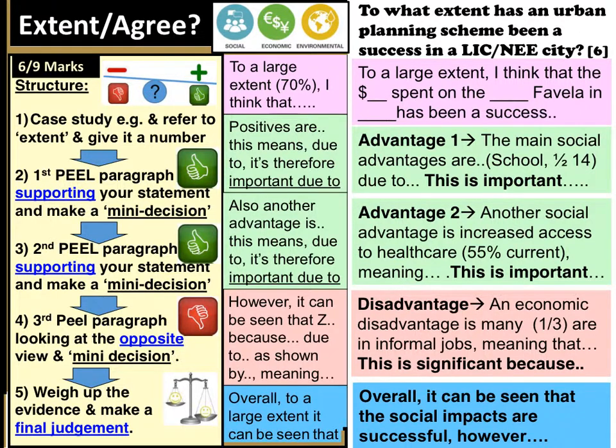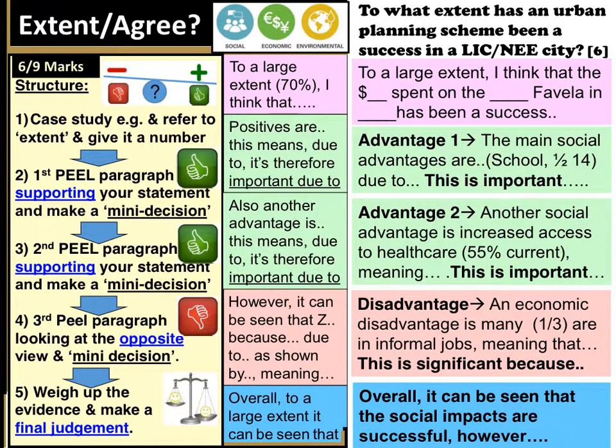The opposite side of this is your third paragraph, or your fourth paragraph. It's going to be the disadvantage. An economic disadvantage is that only a third of the people are in formal jobs, meaning that. So even though it might have helped people into work, they might be informal jobs, and that means they're not paying tax, which means that they haven't got any sick pay, they haven't got any contracts, they haven't got any holiday pay, and this is significant because.